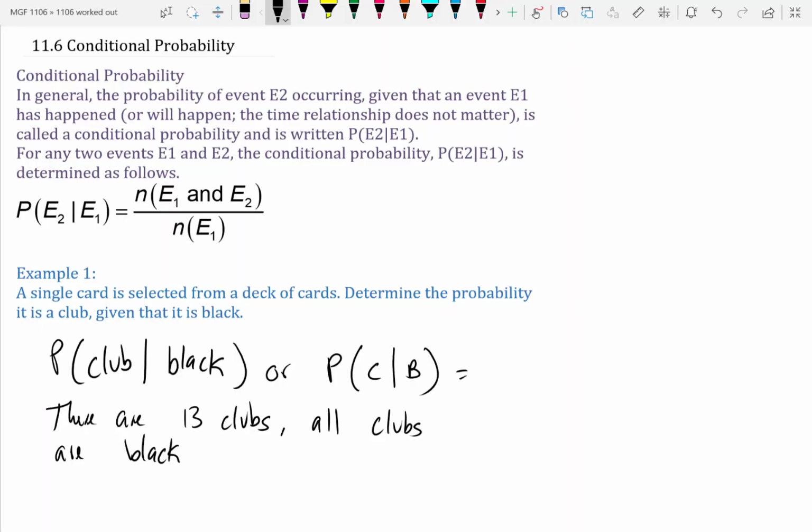So since there are 13 clubs and all of them are black, that is 13 clubs. Given that, how many are black? How many black cards do we have? 26 black cards. So 13 divided by 26, we get 1/2. So you have a 1 in 2 chance of getting a club, given that it's black.